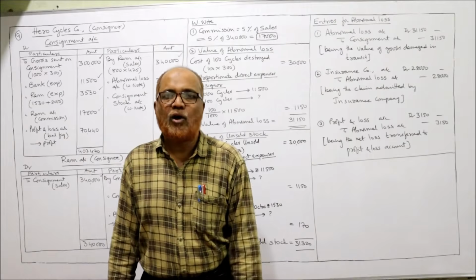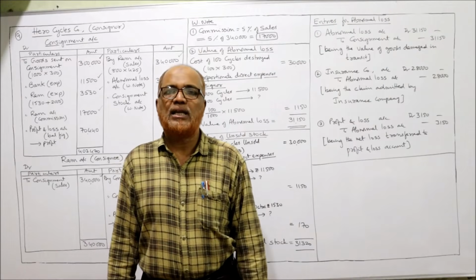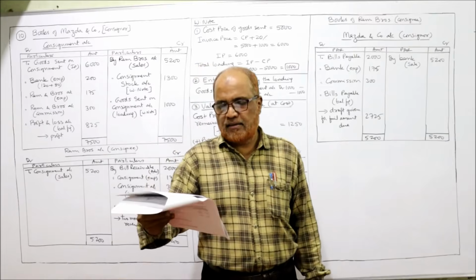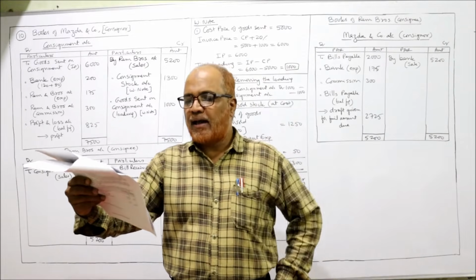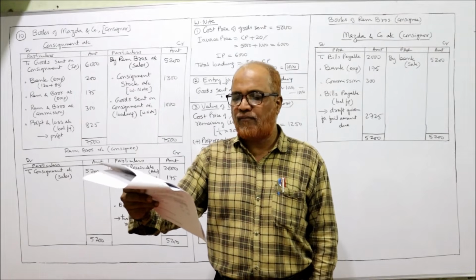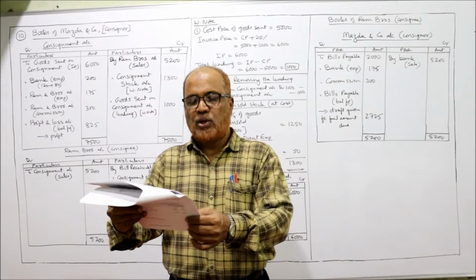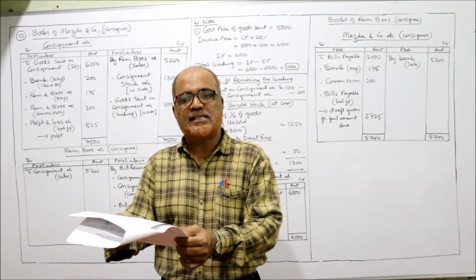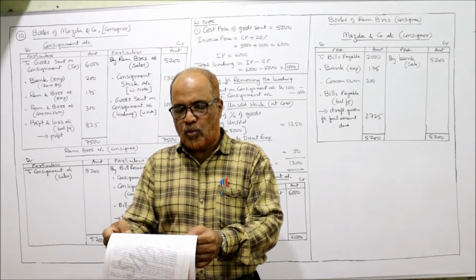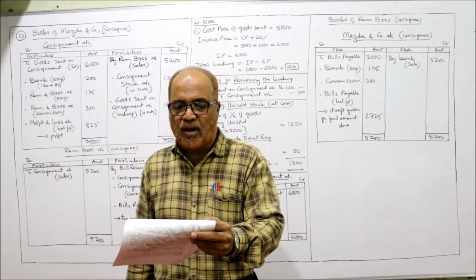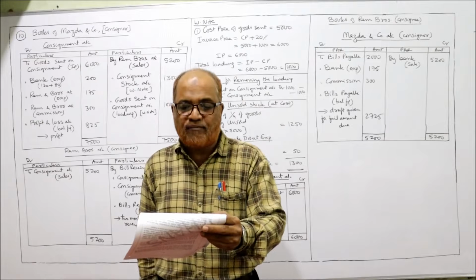So this is the end of problem number 9. Come on, now we'll start the next problem. Problem number 10. Mazda and Company of Bangalore consigned goods to Ram and Brothers of Lucknow of value of rupees 5,000. So Mazda and Company is the consignor and Ram Brothers is the consignee. The goods were invoiced pro forma at 20% above cost.